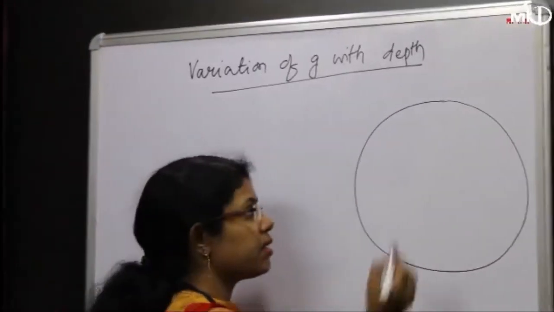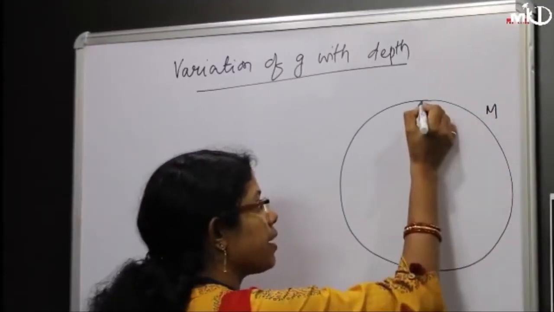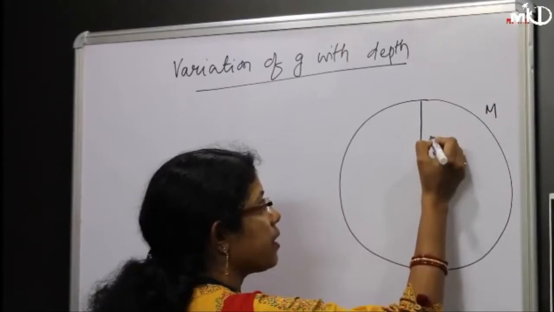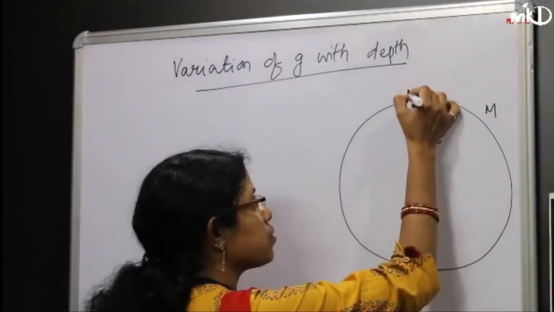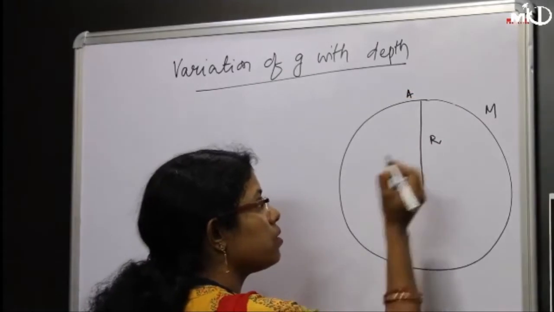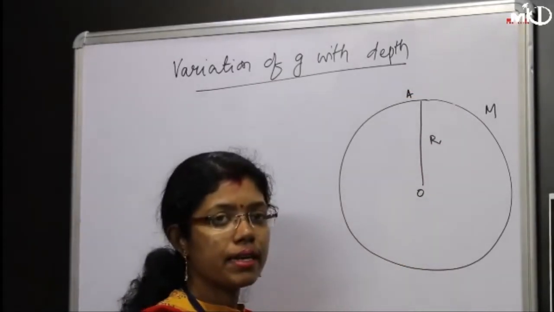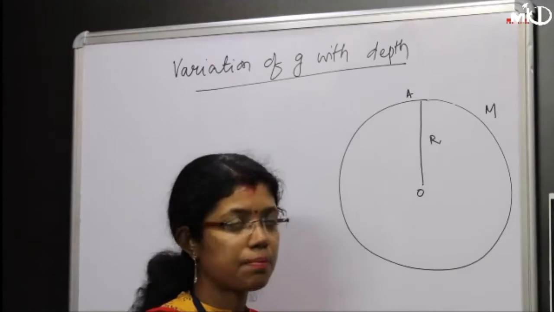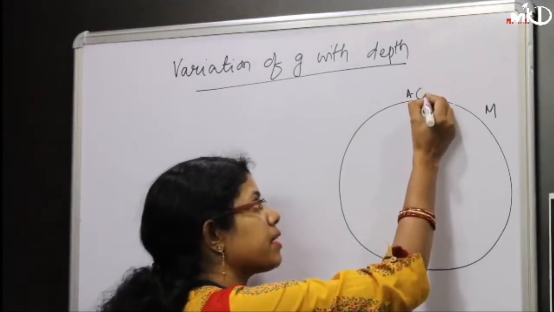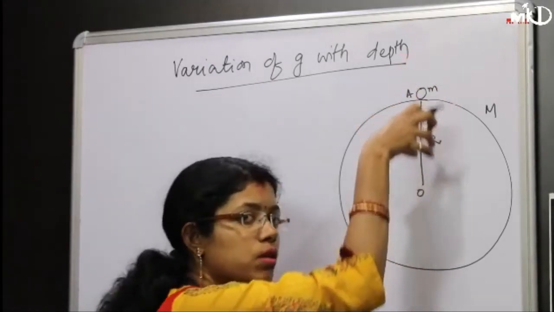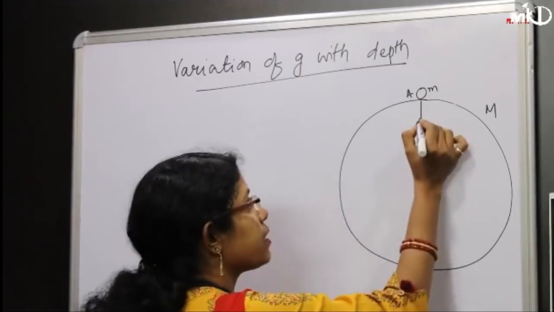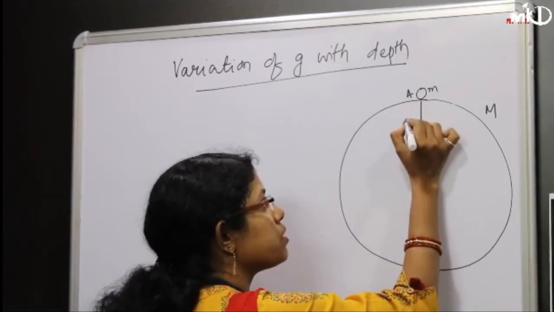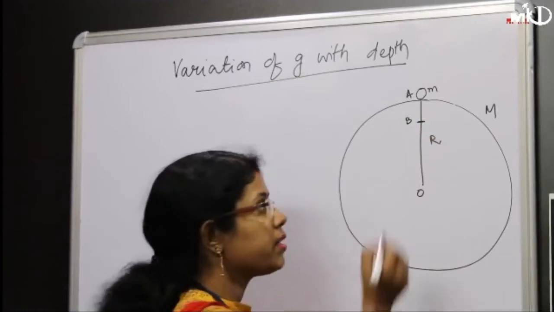Let us consider earth of mass m and radius R. This is the position A, O. Now we are taking variation of g with depth. That means the mass m will be moved towards the center. So let us say the body is moved to this position B.